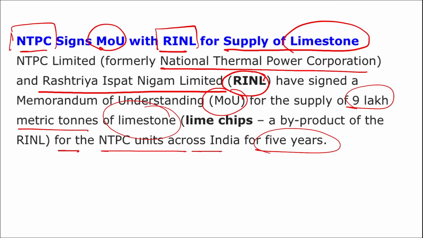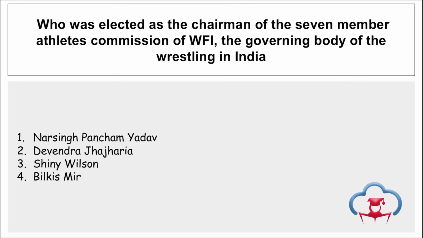Right? And limestone is used as a raw material for the flue gas desulfurization system that is being installed at the coal-based thermal plants of NTPC for the reduction of SO2 emissions. SO2 is sulfur dioxide. This is also a polluting gas.